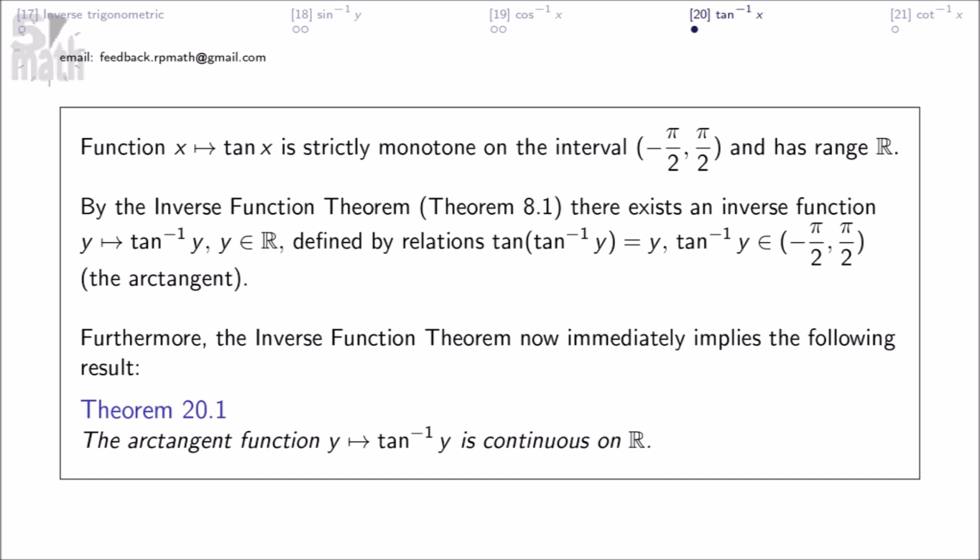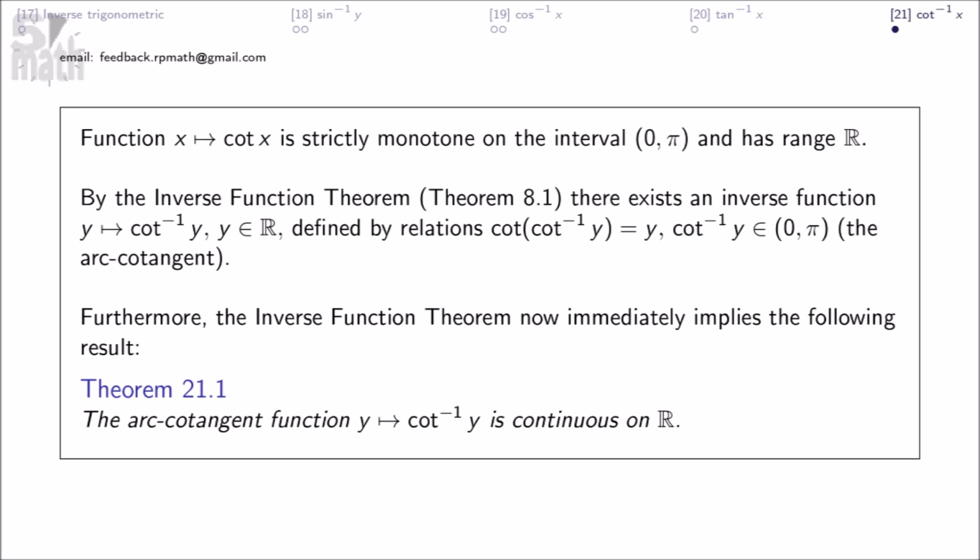The arctangent function is continuous on R. Function cotangent is strictly monotone on the interval and has range. By the inverse function theorem, Theorem 8.1, there exists an inverse function defined by relations. Furthermore, the inverse function theorem now immediately implies the following result. The arccotangent function is continuous on R.